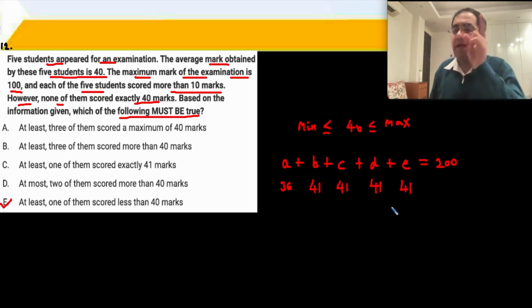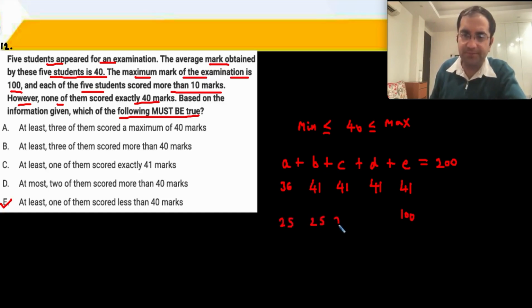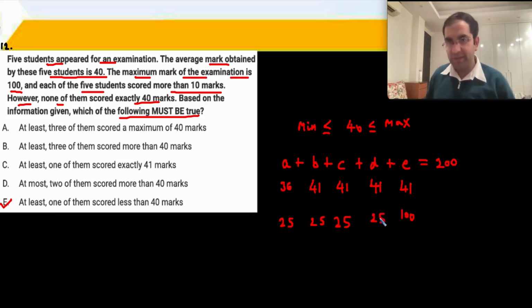Can I have only one person greater than 40? Let's say that the maximum mark is 100. So I give 100 over here. 200 minus 100, 100 is left to be divided among 4 people. That's 25 each. So I can have one person above 40. I need at least somebody above the average, and I can have up to 4 people above 40. I can't have everybody above 40. And so that's question number 12.